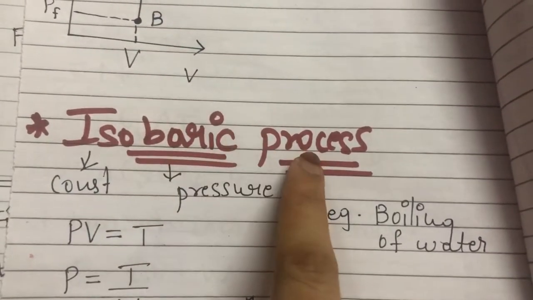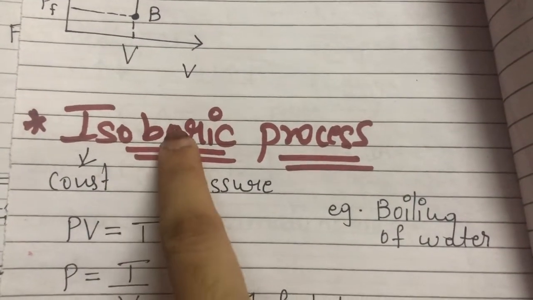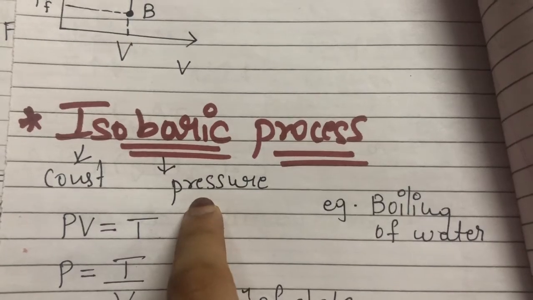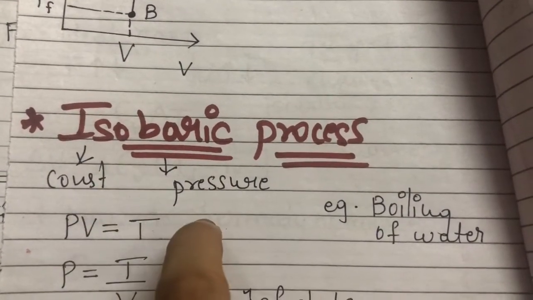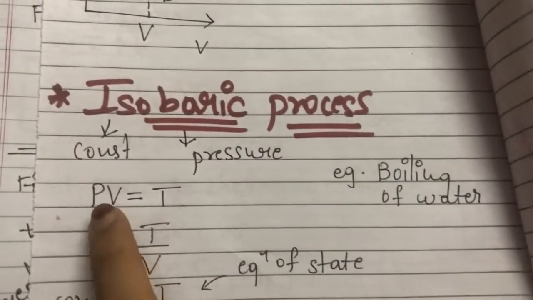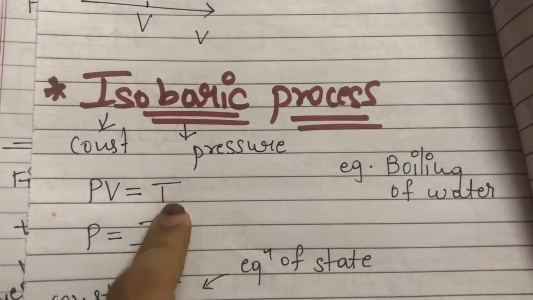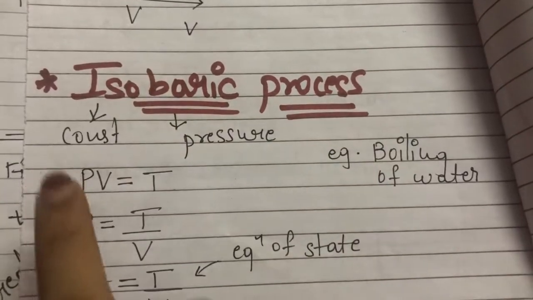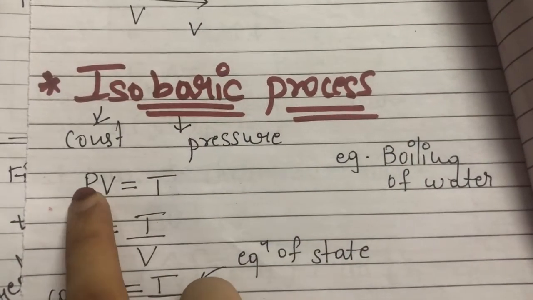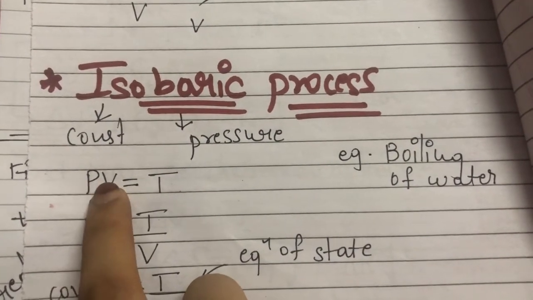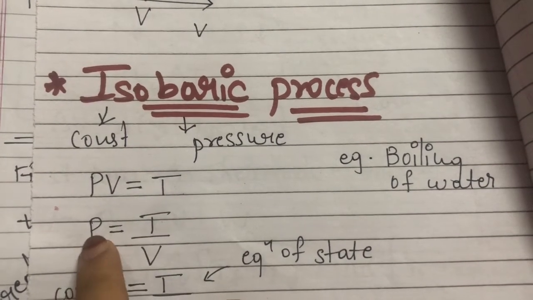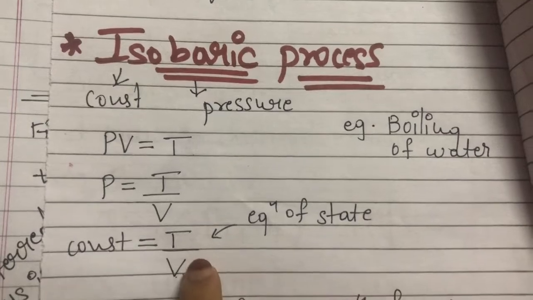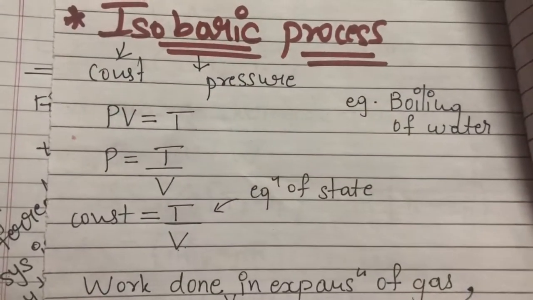Now coming to isobaric process, here iso means constant and baric is for pressure. So this is the process in which the pressure remains constant. Let's come to the equation of state, PV is equal to T. We will just use three variables: pressure, volume and temperature. Here pressure is constant, so take volume in the denominator. Now we have T upon V which is equal to P, and in place of pressure I will write constant. So this becomes the equation of state for isobaric process.